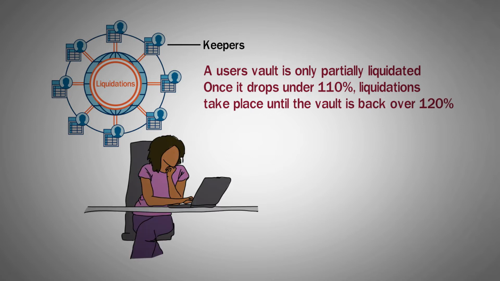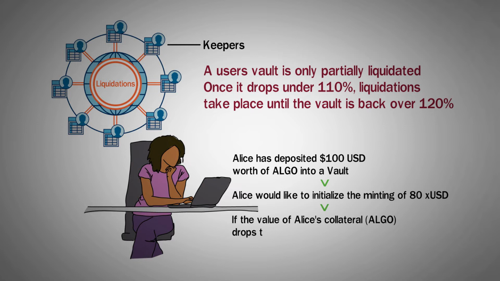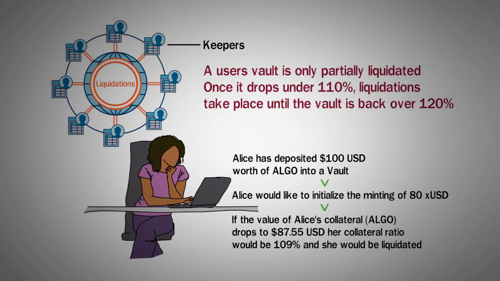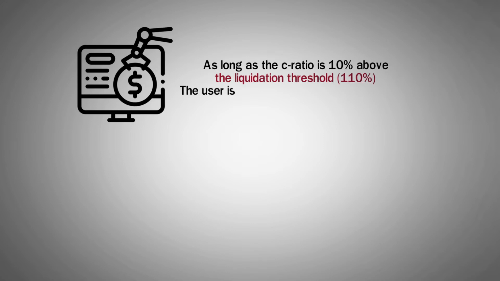Here's an example of minting XUSD. Alice has deposited $100 worth of Algo into a vault. Alice would like to initialize the minting of 80 XUSD. If the value of Alice's collateral drops to $87.55, her collateral ratio would be 109% and she would be liquidated. On the other hand, as long as their C ratio is 10% above the liquidation threshold, the user is able to withdraw their collateral at any point.